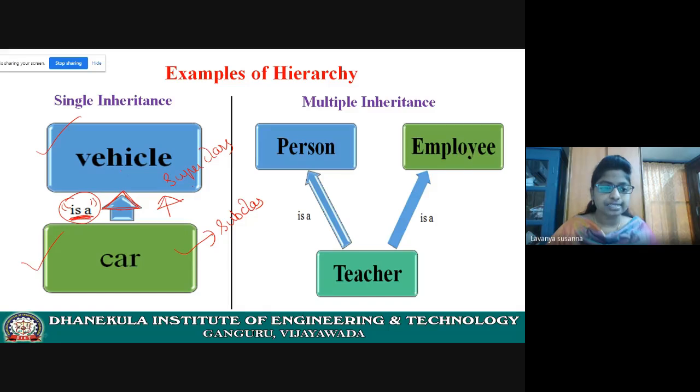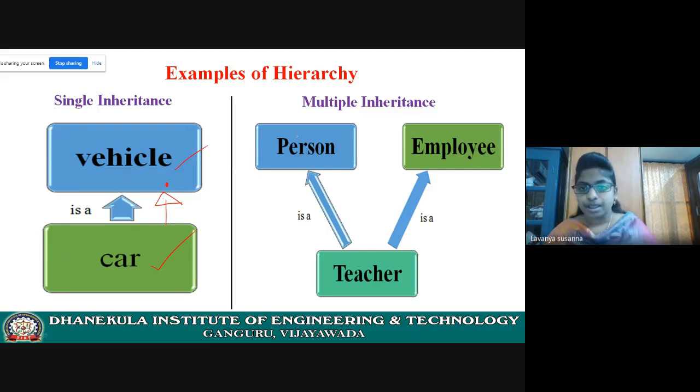Car is a vehicle. And see the link, how the link is represented: you need to represent it like this, not a simple arrow. Here, this is pointing to this class. That means vehicle is a superclass, car is a subclass.